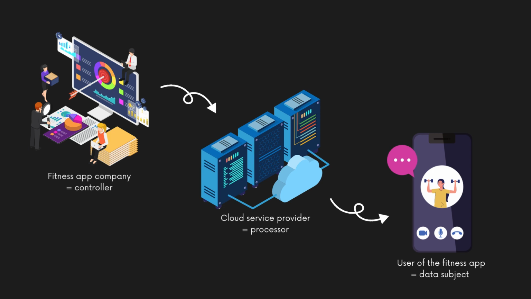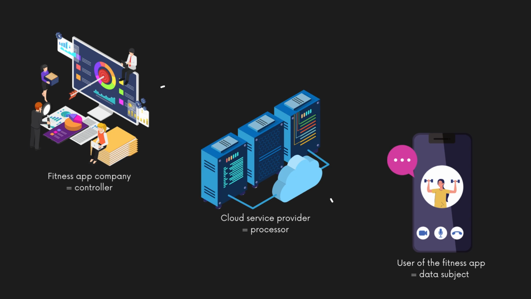The fitness app company decides to use a third-party cloud service provider to store and process user data securely. The cloud service provider in this scenario would be considered the data processor, as they handle the technical aspects of data storage and processing as instructed by the controller. Finally, the individual using the fitness app is the data subject.